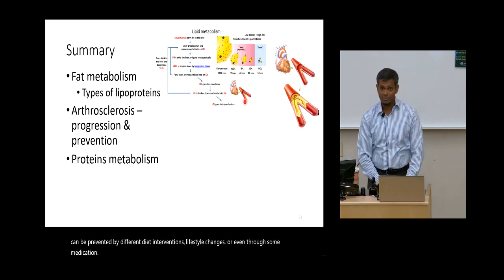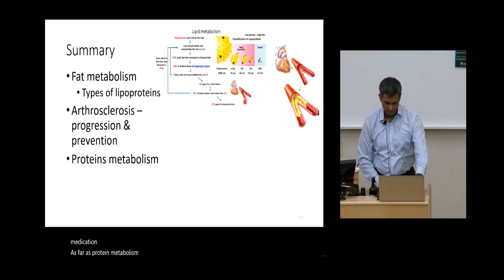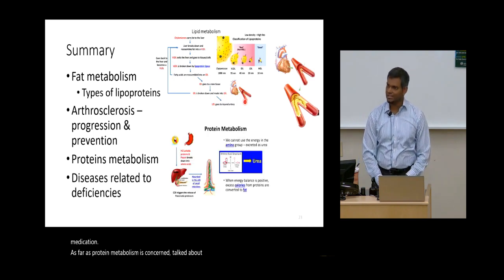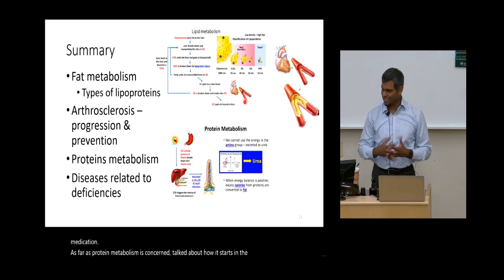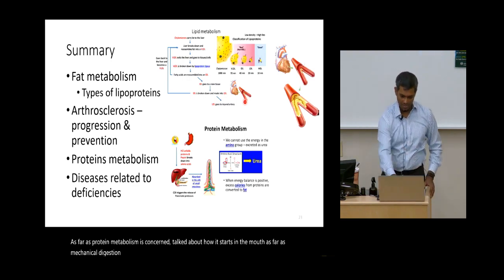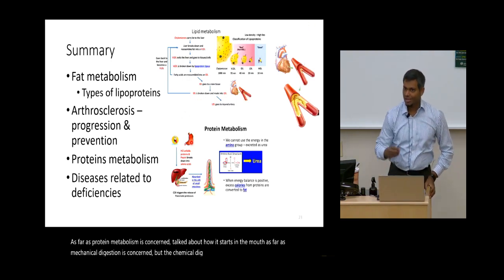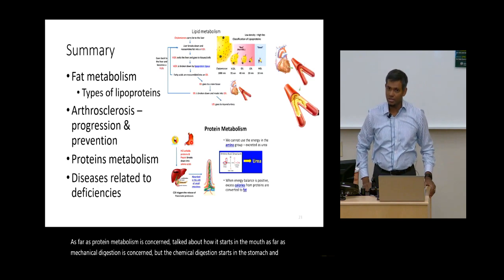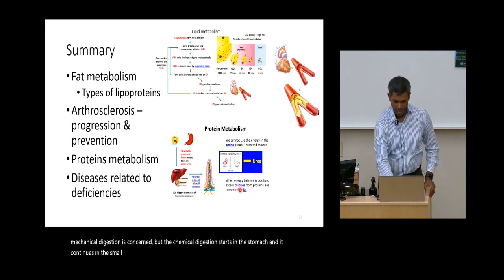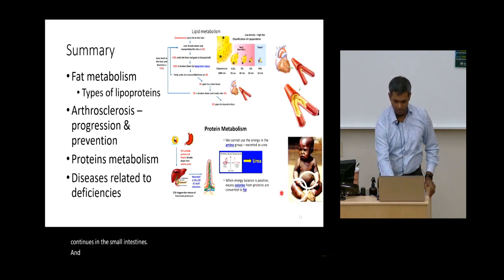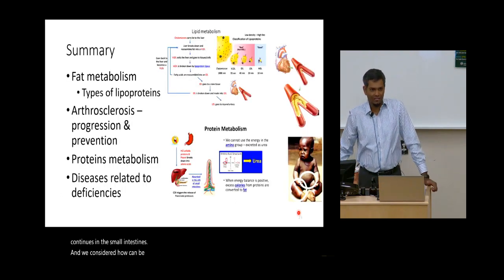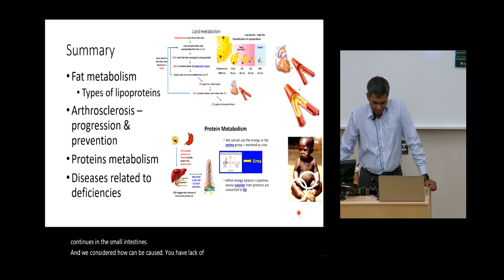As far as protein metabolism is concerned, we talked about how it starts in the mouth as far as mechanical digestion is concerned, but the chemical digestion starts in the stomach and it continues in the small intestines. And we considered how kwashiorkor can be caused when you have lack of proteins in the diet.